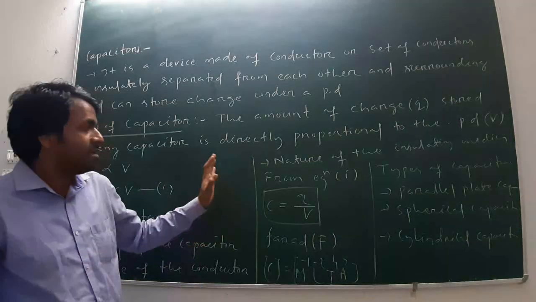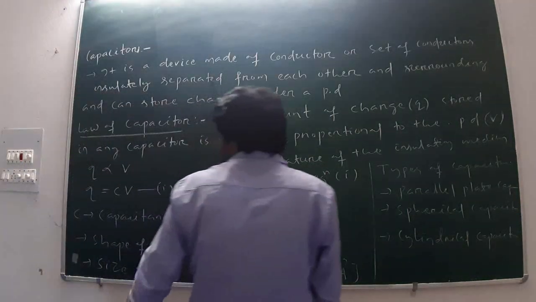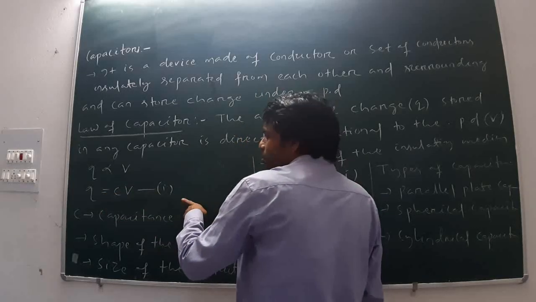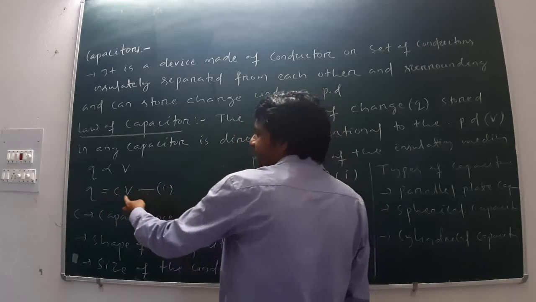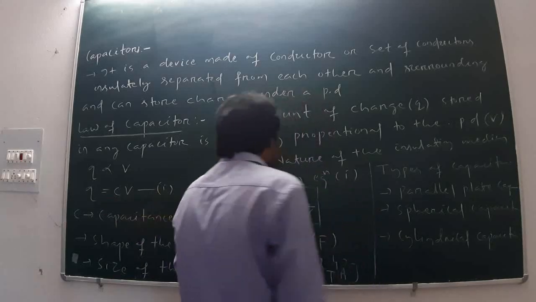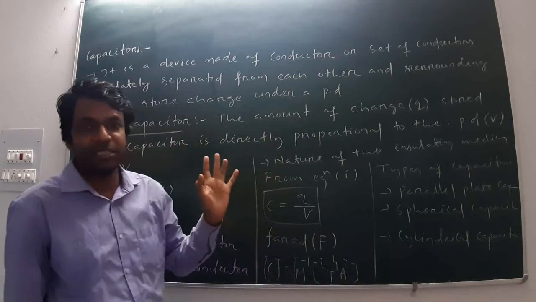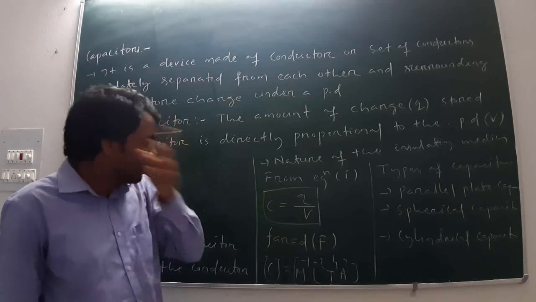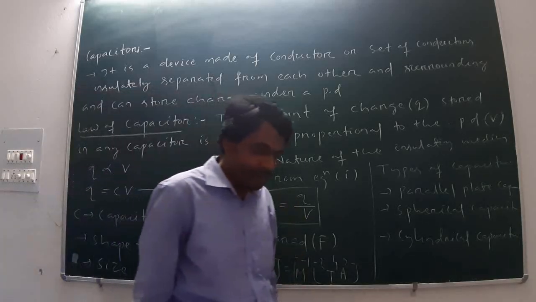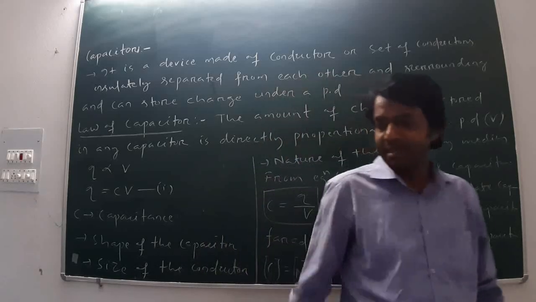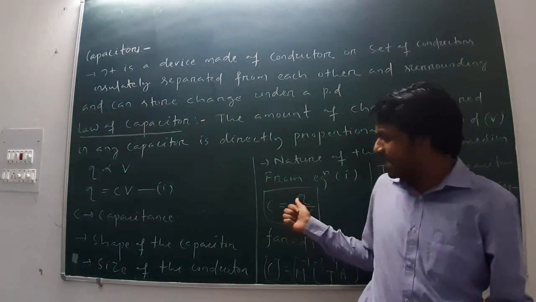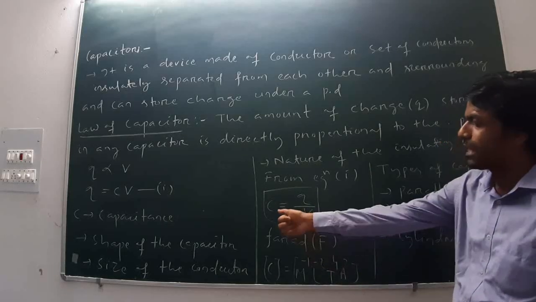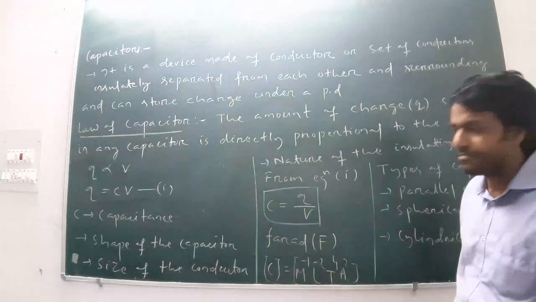Now from equation 1, that is Q is equal to CV, if I find C, C is equal to Q by V. Q is the charge, V is the potential difference. Now what is its type of quantity? As charge is a scalar quantity and potential is also a scalar quantity, therefore capacitance is a scalar quantity.